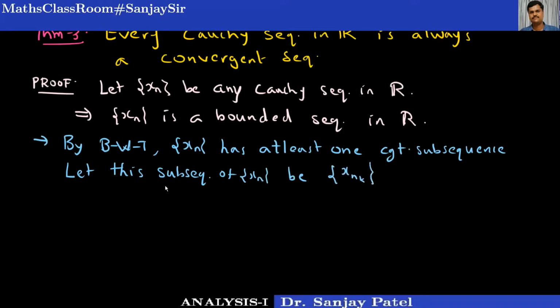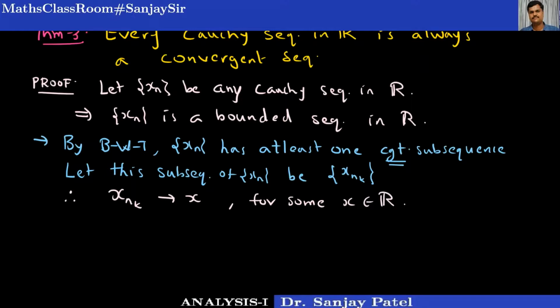So this is a subsequence of the given sequence, and by the Bolzano-Weierstrass theorem, as we have written, it has a convergent subsequence, meaning the limit of this subsequence exists. Therefore I can say that xnk converges to x for some x belonging to R, for some real number x.